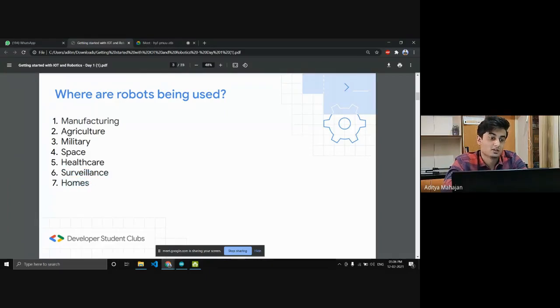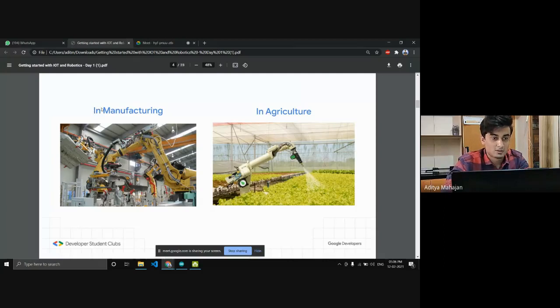And homes. This is a new frontier for robotics, where robots are coming into our homes in the form of robotic vacuum cleaners, which I'll show you in a couple of moments. As you see, this is an assembly line robot which is used to manufacture the chassis of cars.